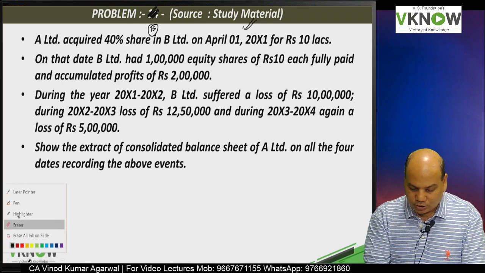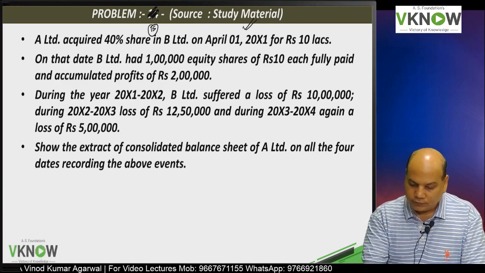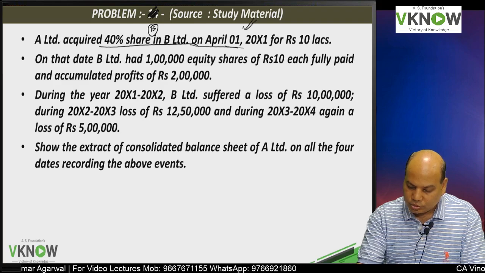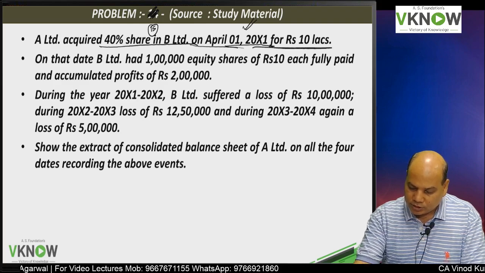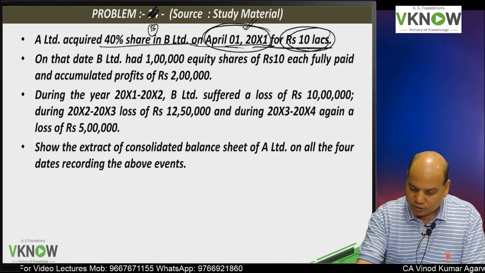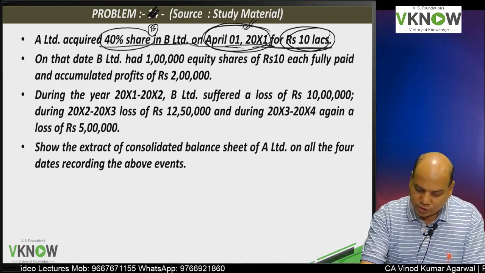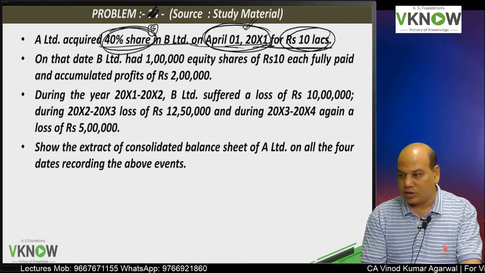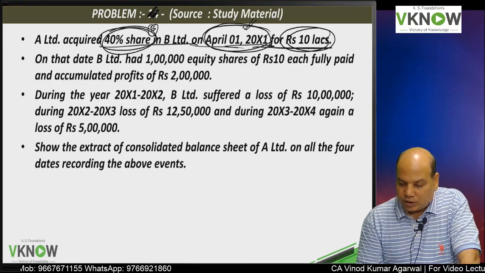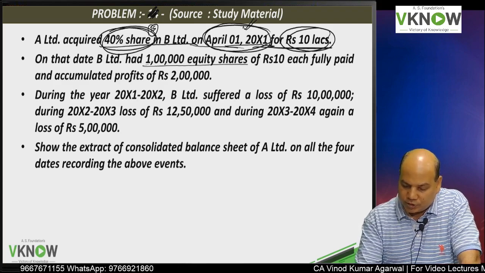A Limited acquired 40% share in B on 1st April 2001 for rupees 10 lakh. So 10 lakh is the cost. 1/4/2001 is the date of acquisition, 40% is the share. On that date B Limited had 1 lakh equity shares of rupees 10 each.